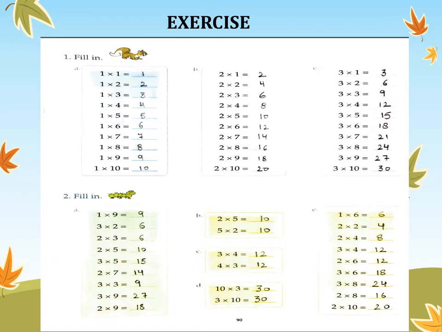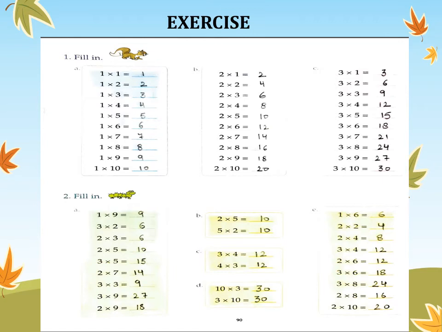You can see in E part, in 4th and 5th number, 3 into 4 is equals to 12. 2 into 6 is also equals to 12. So, same numbers do not need to be reversed. Different numbers can also result in same answers. So, if the answer is same, do not worry that my answer might be wrong, but it is the trick or the magic of multiplication, we can say.